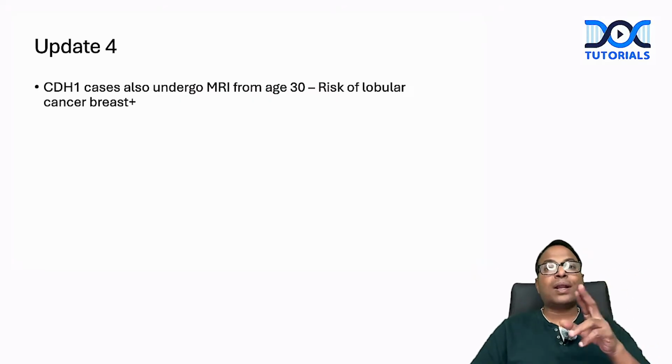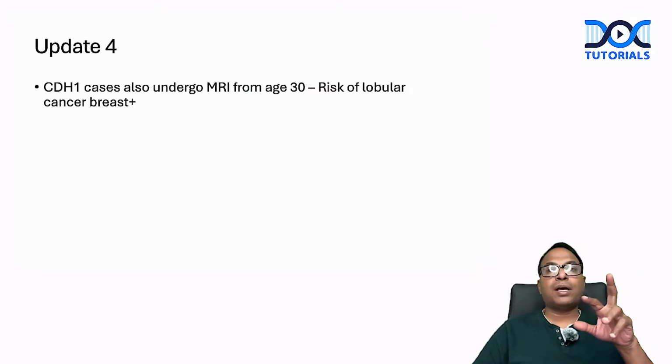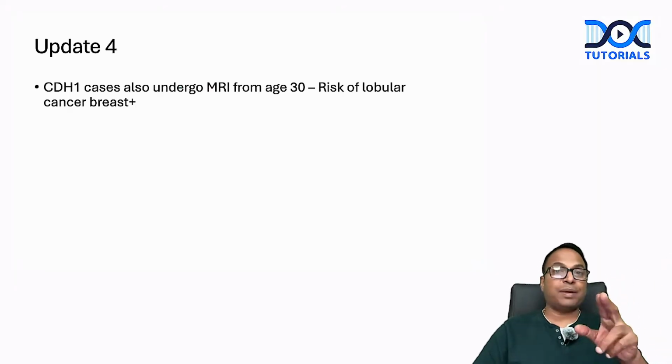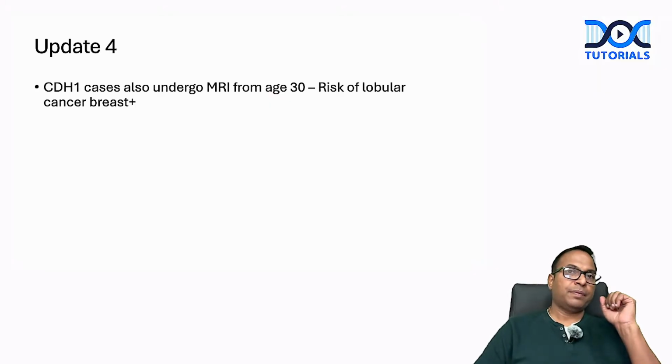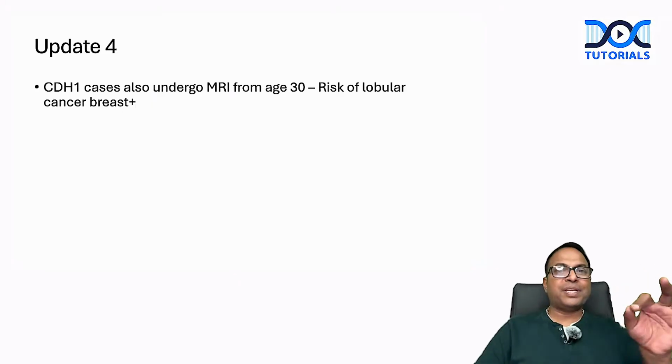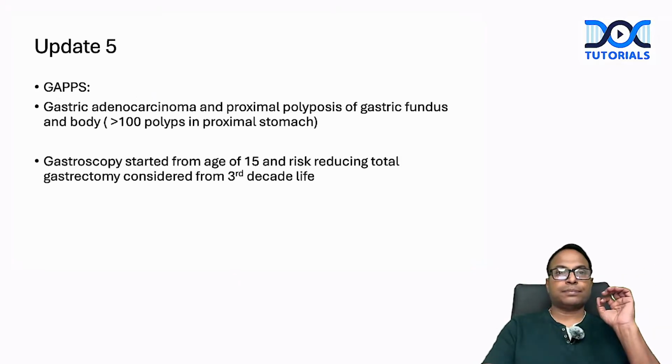CDH1 cases should also undergo MRI from the age of 30 because there is a risk of lobular cancer. From which age they should undergo screening? From 30 years. There is no update on prophylactic mastectomy in this edition. They mention MRI from 30 years.